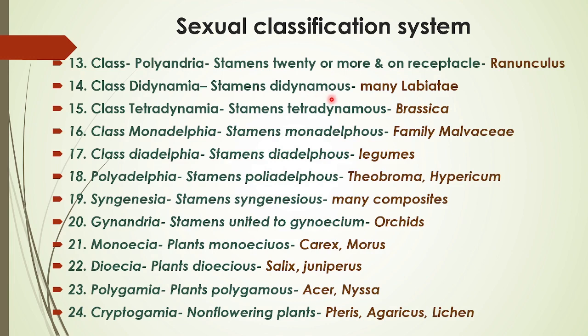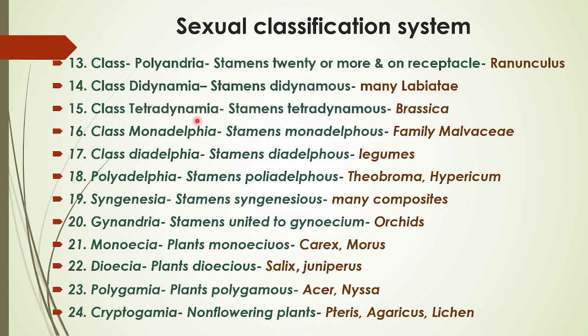Next class is class 14, Didynamia. Stamens are didynamous, 2 are small, 2 are large. Such type of plants, for example many Labiatae members including Ocimum, are placed into this group.